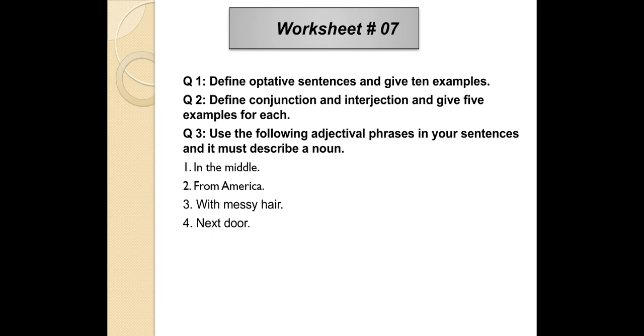Use the following adjectival phrases in your own sentences and it must describe a noun. You will use these adjectival phrases in your sentences and you will describe, and it should describe a noun. In the middle you will use this in sentences and add a noun there. Okay, you will do other sentences like this.